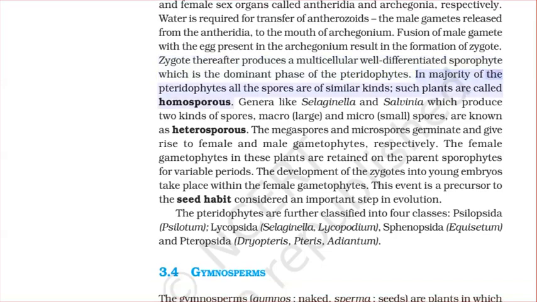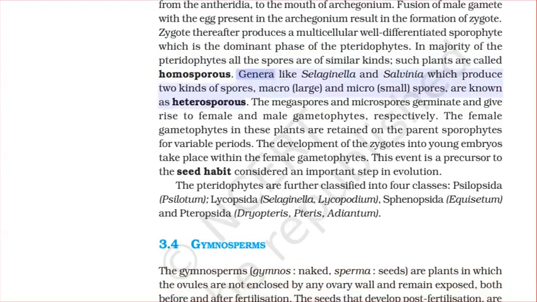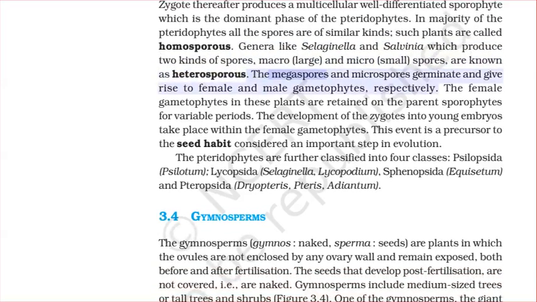In majority of the pteridophytes, all the spores are of similar kinds. Such plants are called homosporous. Genera like Selaginella and Salvinia, which produce two kinds of spores, macro (large) and micro (small) spores, are known as heterosporous. The megaspores and microspores germinate and give rise to female and male gametophytes, respectively.